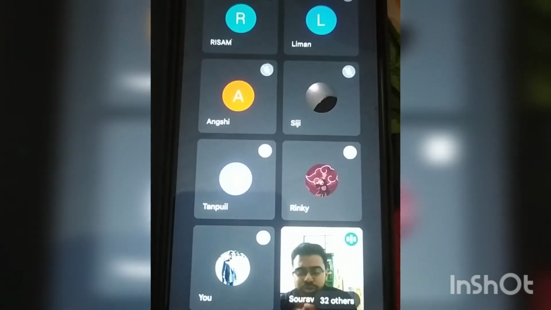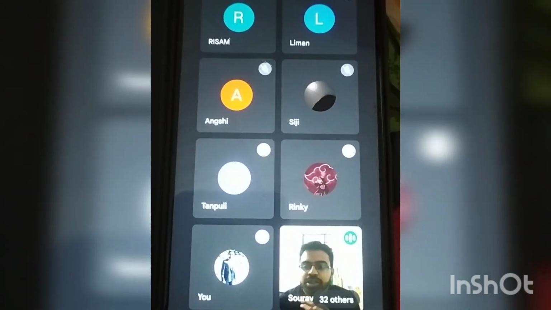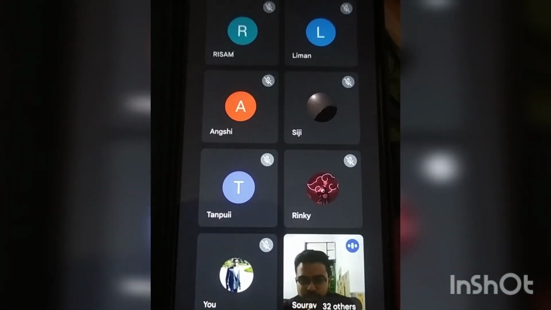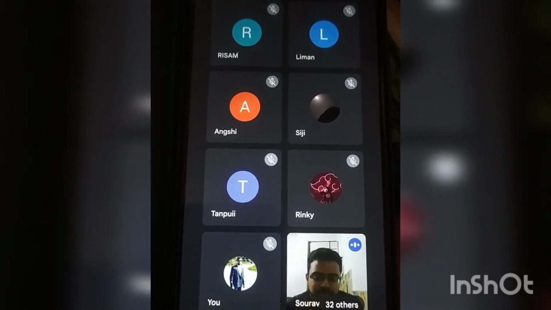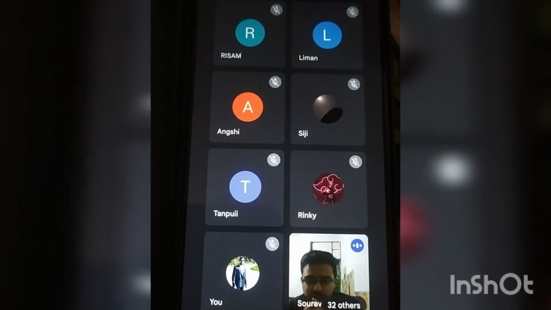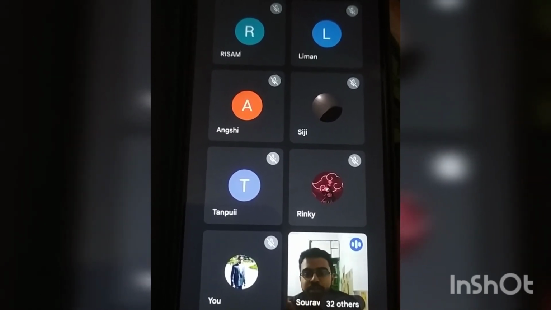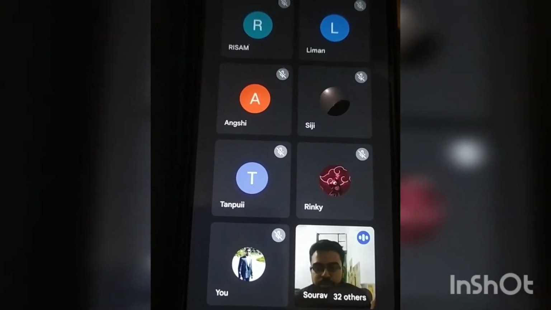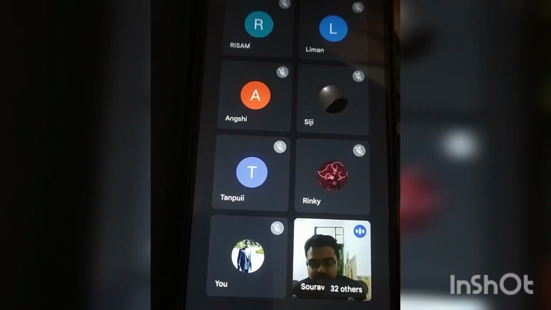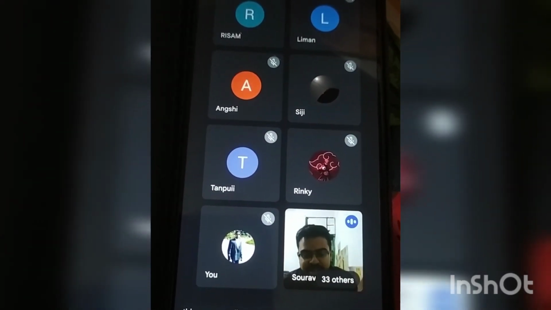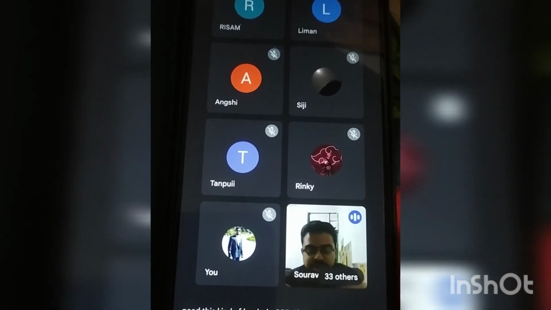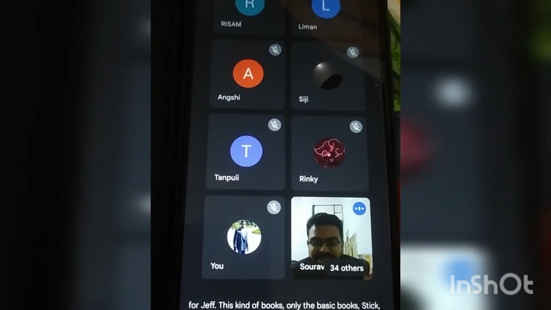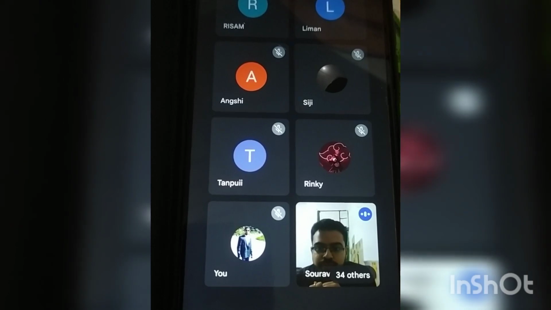For those students who opt for entomology, I thought that you all read Insecta 1 and 2. Those are by TNAU authors, you know. These are the basic books. And don't try to study the higher books for this purpose, like Imms, like Chapman. A lot of people read this kind of book for the JRF. There is no need for these kinds of books for the JRF. Only the basic books. Stick to your basics always. There is no need to study exaggeratedly. Understood? Please respond, anyone. Yes, sir. Yes, sir. Okay.